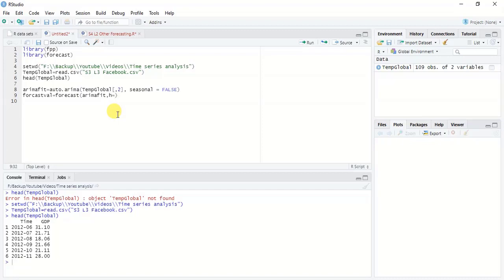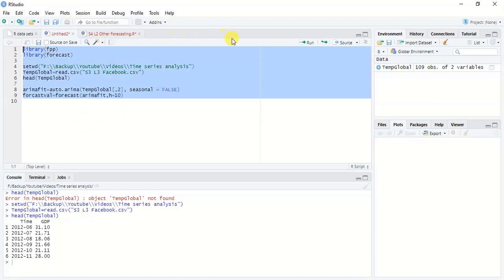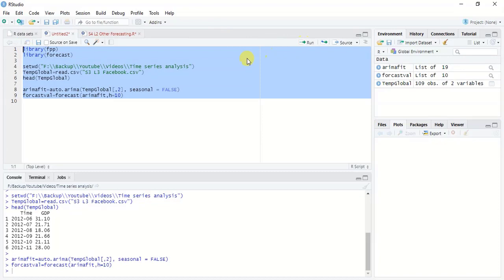In here, the h value represents the number of cycles, or the number of time periods, that we are going to predict into the future. So if we are considering 10 time periods into the future, we can give the h as 10. Now we can simply run this chunk of code.